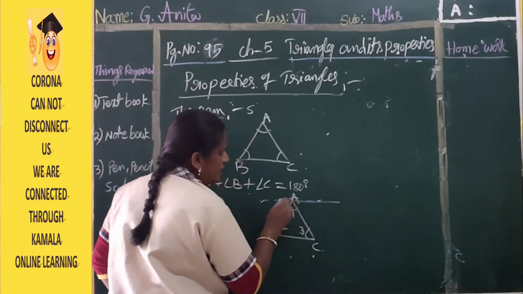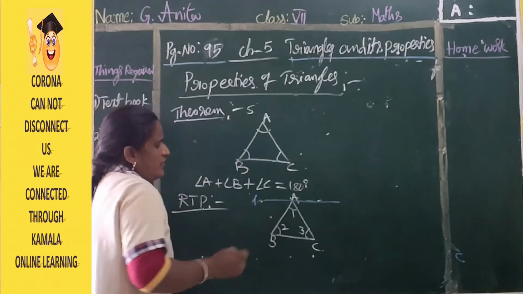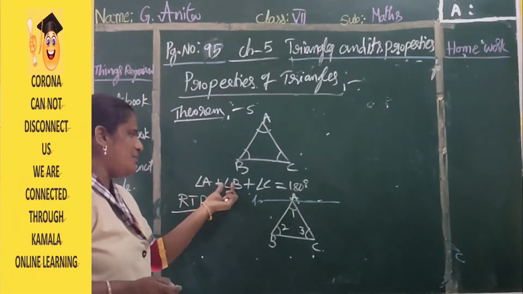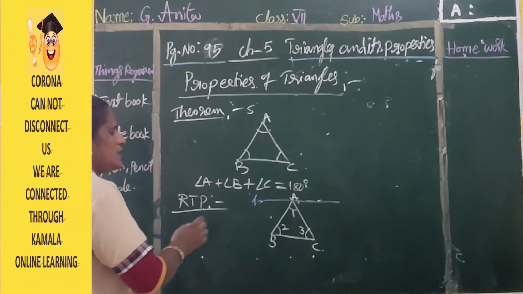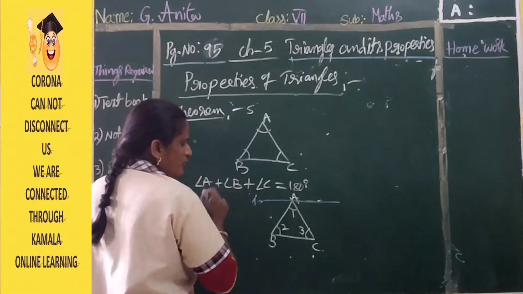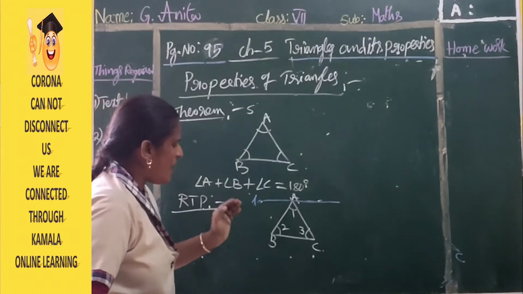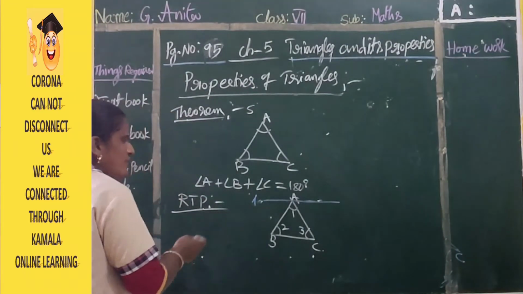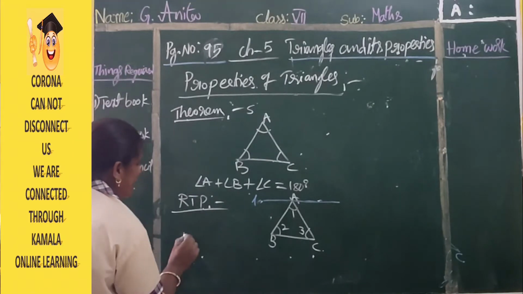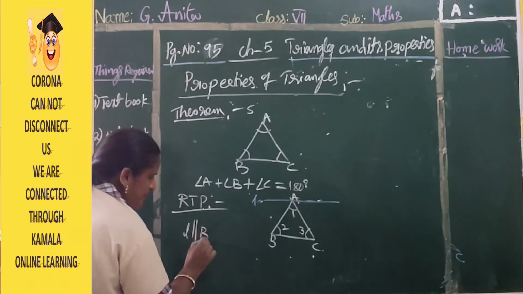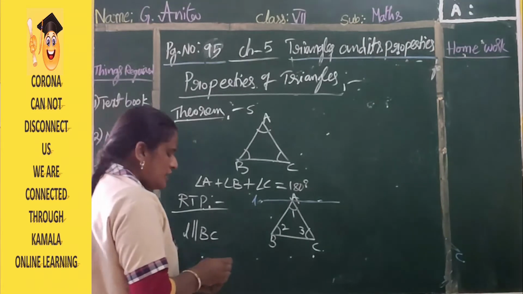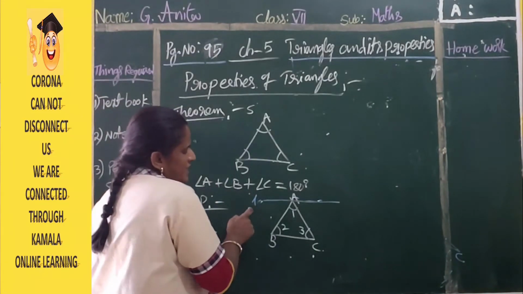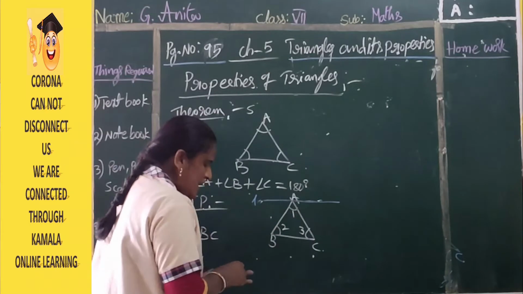Yes? Why are we drawing it? We want to prove angle A plus angle B plus angle C is equal to 180 degrees. So in this place, we have constructed one line which is parallel to BC. We have constructed line L. L is parallel to BC. L is parallel to BC means two angles are formed.